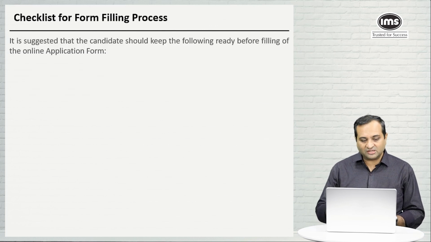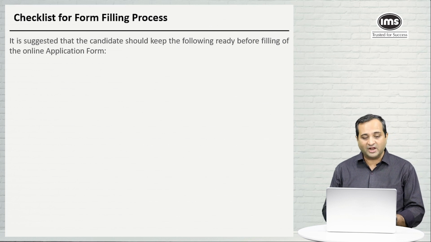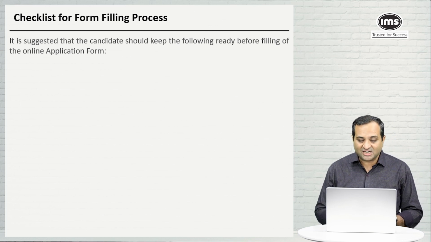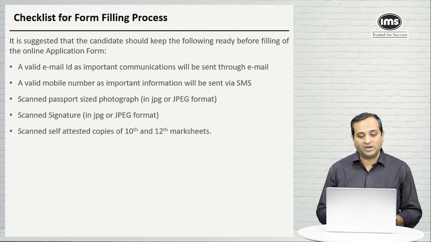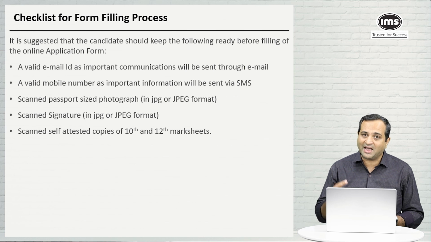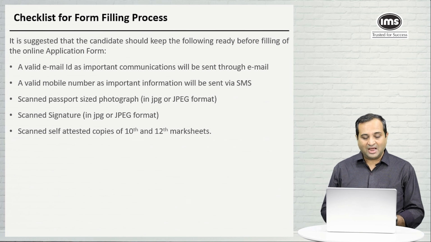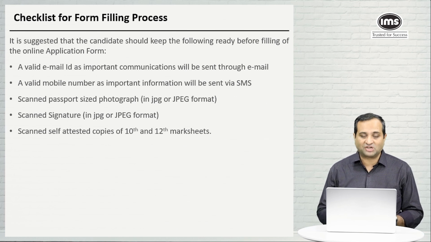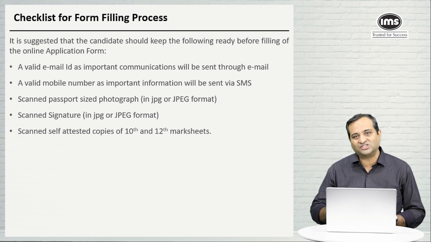Checklist now. So these are the things that you need to keep in mind before filling the form. It is suggested that the candidate should keep the following things ready: a valid email ID, as all communications will happen via email; a valid mobile number, as important information will be sent via SMS; a scanned passport photograph; a scanned signature; and the 10th and 12th mark sheet scanned self-attested copies.